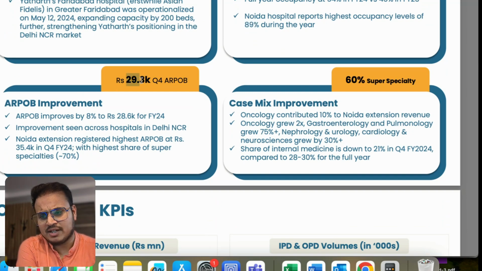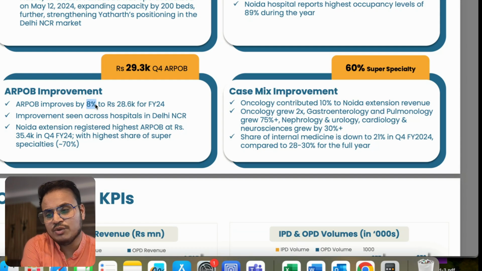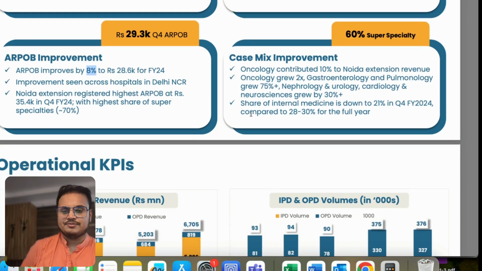ARPOB, which is a very important metric, is almost 29.3 thousand at the current point, with around five of the hospitals completely operational. It increased by 8%, and as per the commentary from the management, they are forecasting that within 2 to 3 years this will touch 40,000 per occupied bed, right?